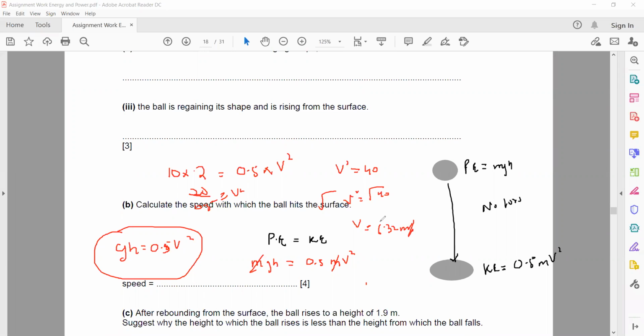So keep in mind, whenever in a question the potential energy changes into kinetic, or kinetic changes to potential, without any loss, then you can simply use this formula that gh is equal to 0.5 v squared. So you don't have to bother about the mass. Even if the mass is not given in the question, you can use this formula and get the answer. But this is only valid when there is no loss of energy, or all of the potential energy changes to kinetic energy. Is it clear?